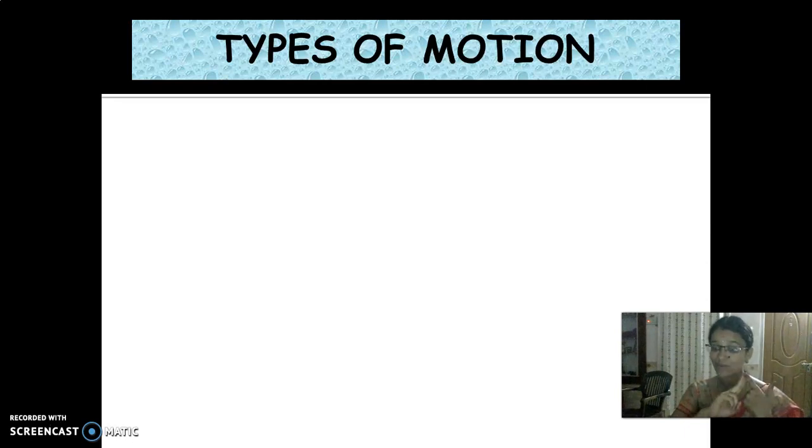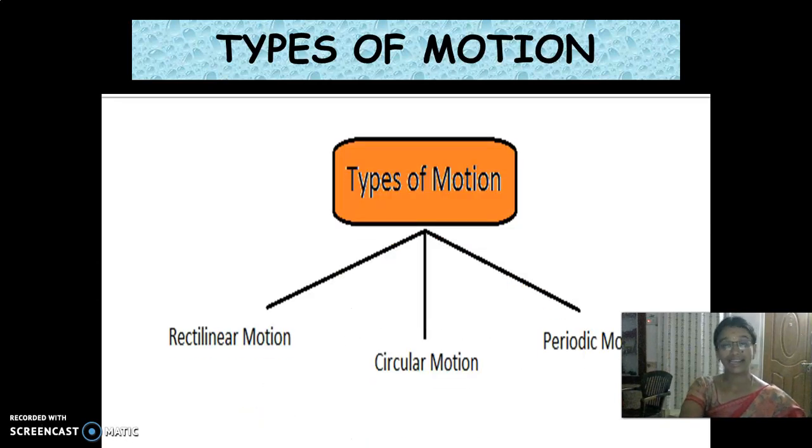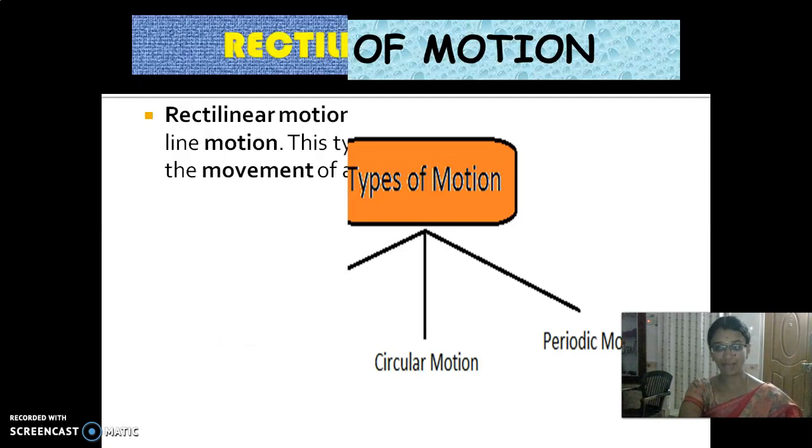But there are many types of motion like vibratory motion, random motion, and then oscillatory motion, and straight line motion. There are different types of motion, but we are having only 3 types of motion here. So they are rectilinear, circular, and periodic. Now we will revise this one by one.